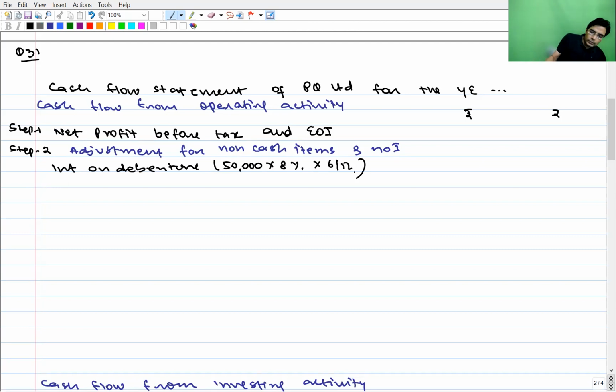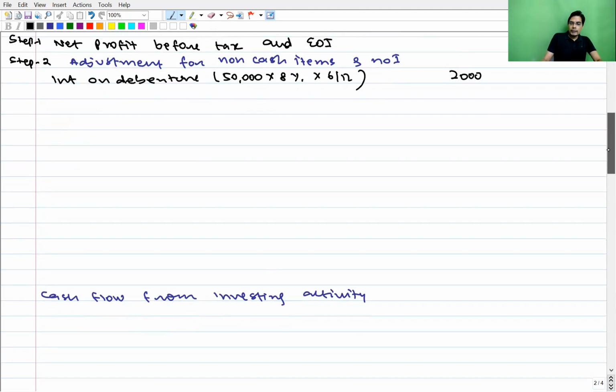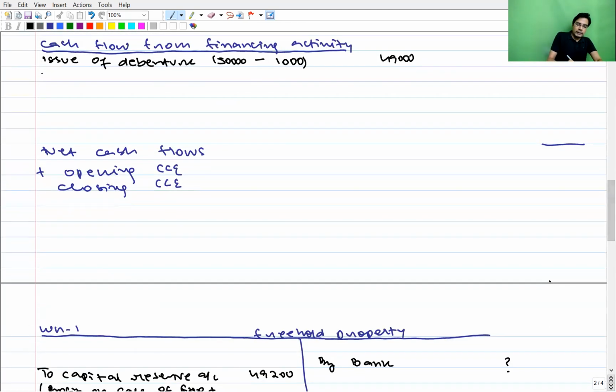That would come to 50,000 into 8% into 6 by 12, which comes to 2,000. Next, this 2,000 will be added back in operating activity and it will be deducted in financing activity, because interest on debenture paid is a financing activity. Interest on debenture paid.